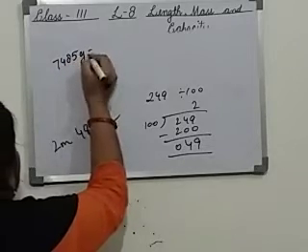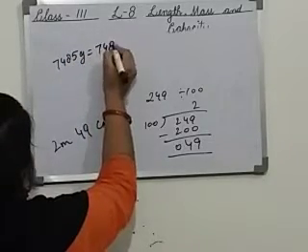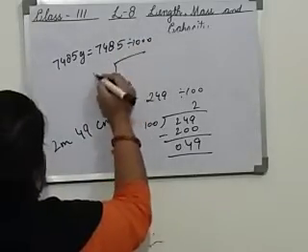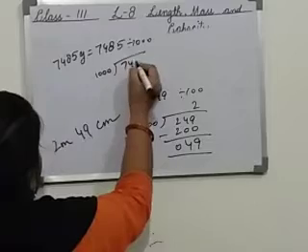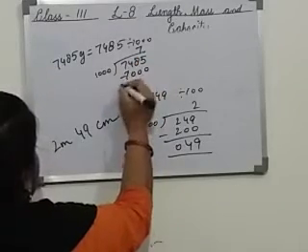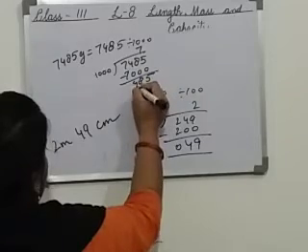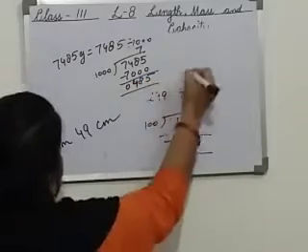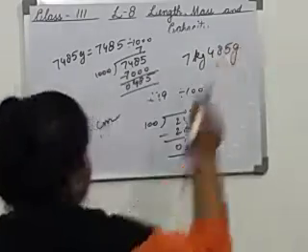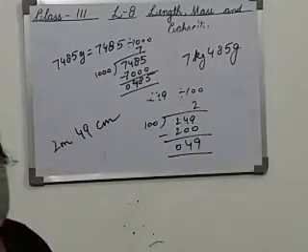7,485 gram equals 7,485 divided by 1000. When we divide it by 1000, we will get 7 kilogram 485 gram. This is the weight of his sister in grams and kilograms.